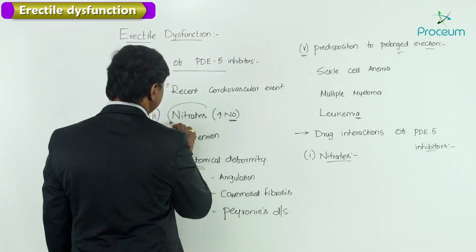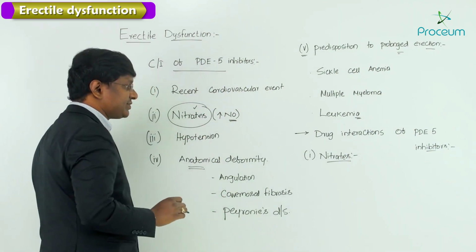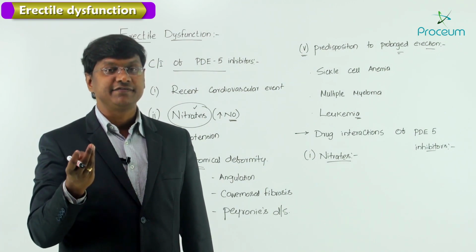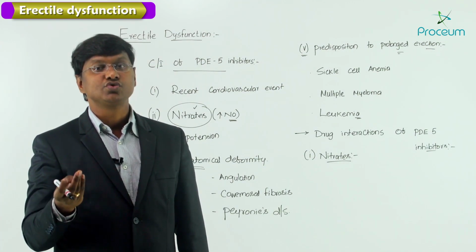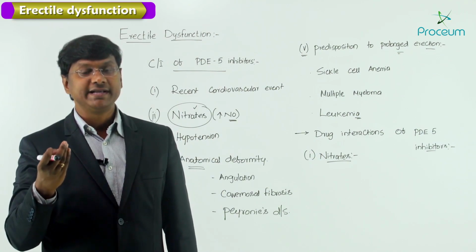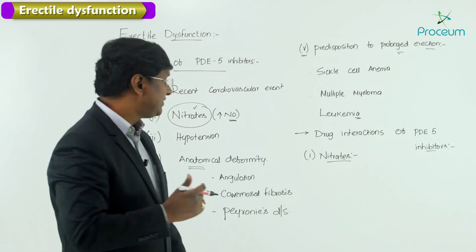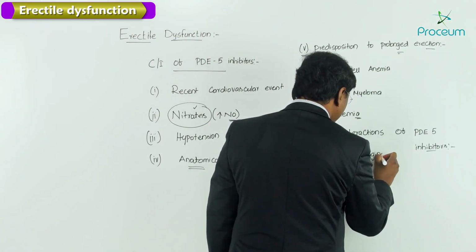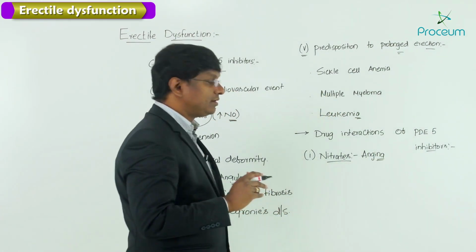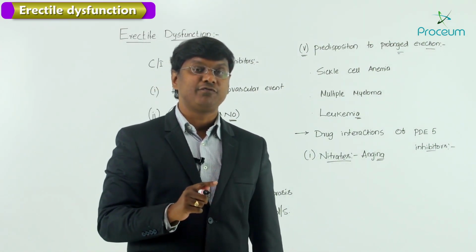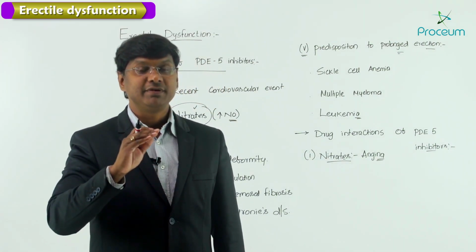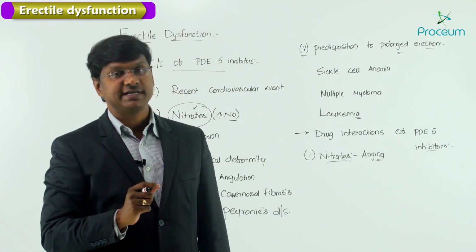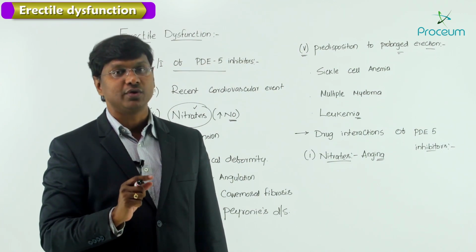Already I have said, whenever the individual is taking nitrates, phosphodiesterase inhibitors should not be taken. And what are these nitrates? For example, glyceryl trinitrate, isosorbide mononitrate or isosorbide dinitrate. These drugs are given in the treatment of angina, and when you give these nitrates along with phosphodiesterase 5 inhibitors, there is a significant increase in nitric oxide levels, and that will cause hypotension and collapse.